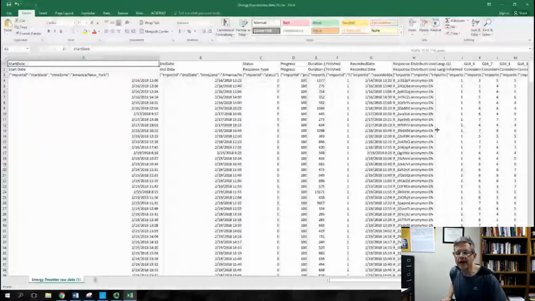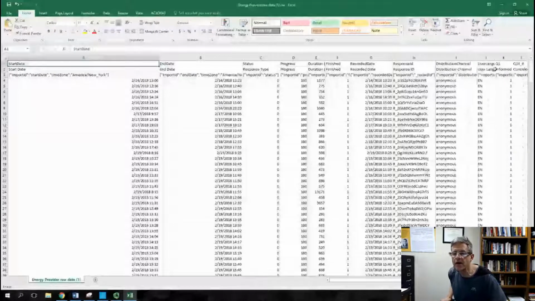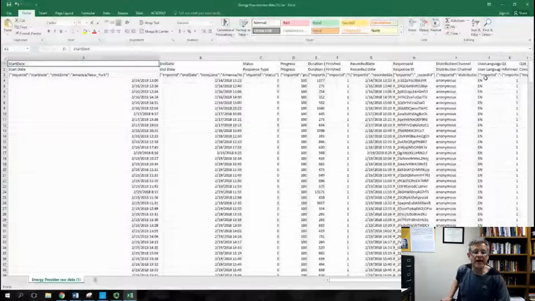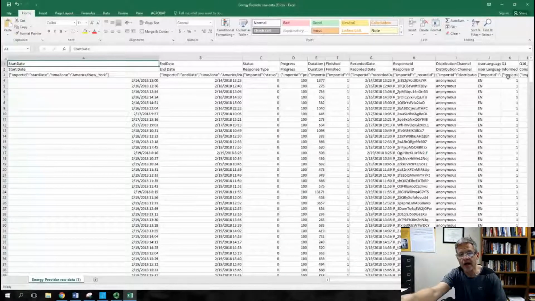So I'm going to take you like this, and I'm going to show you something. I'm going to take you all the way over to here and all the way to here. If you can see this, all this is stuff we don't need. It's not really ours, but look at here. Q1, informed consent, right? That's the start of our survey.